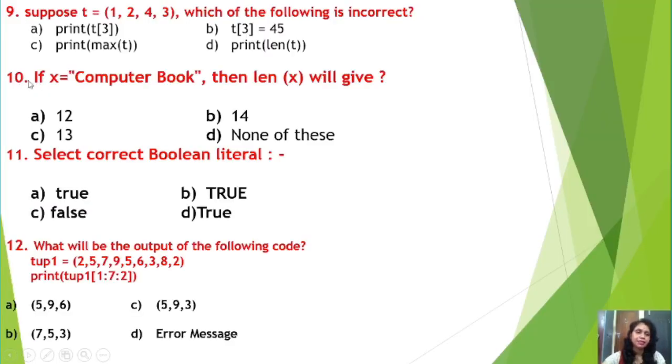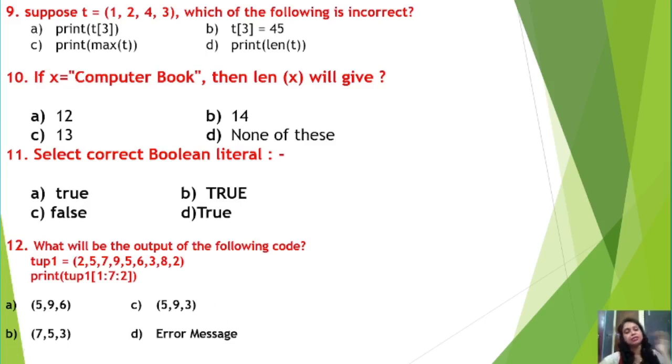Question number 10 says, if x equal to computer book, then len of x will give the answer 12, 14, 13 or none of these. So what will be the answer students? Here you need to remember that the len function will just give the total number of characters you have stored in those double quotes or single quotes or triple quotes, is it not? So try to count the total number of characters. Here it is a string type, right students?